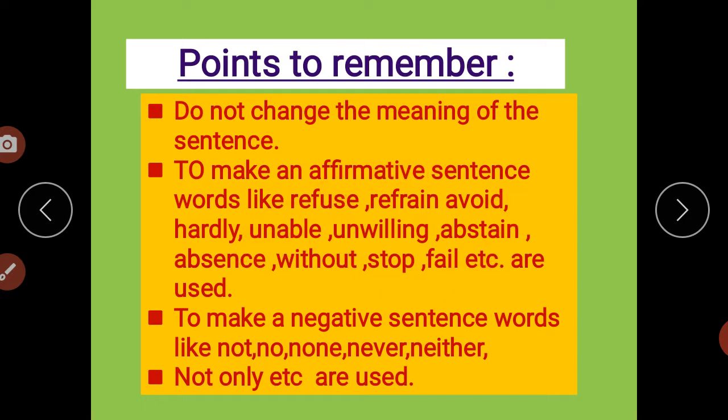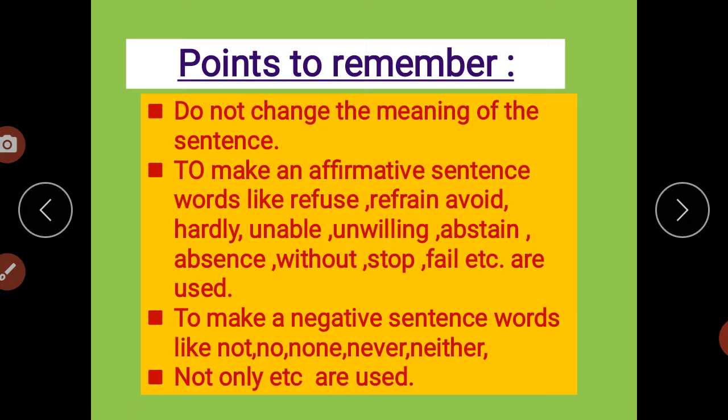So while I am making a negative sentence into an affirmative one, instead of using negative words, I have to use these affirmative words. And the rest of the methods I taught you, how you have to change. So while you are making the affirmative sentence, you need to go with the affirmative words only.